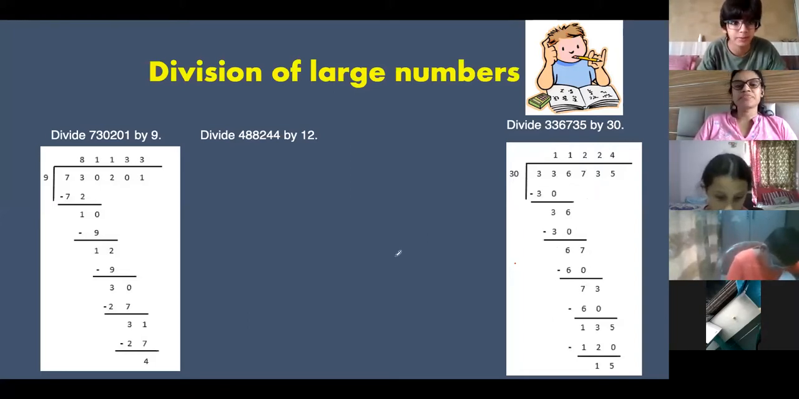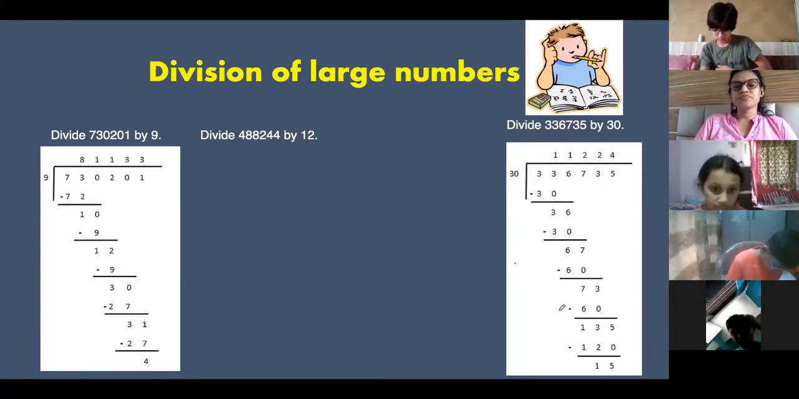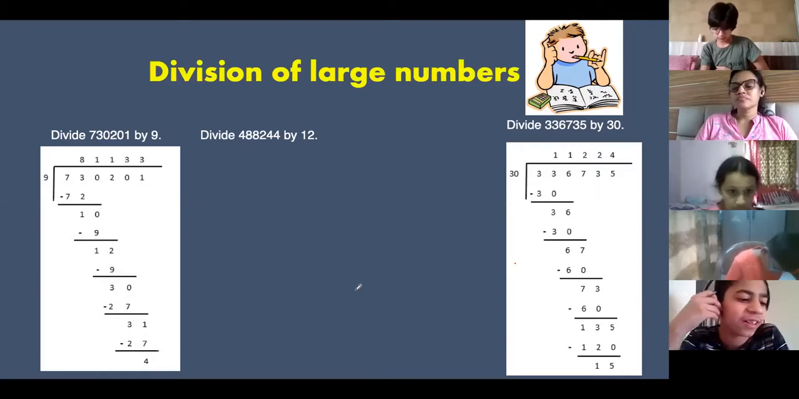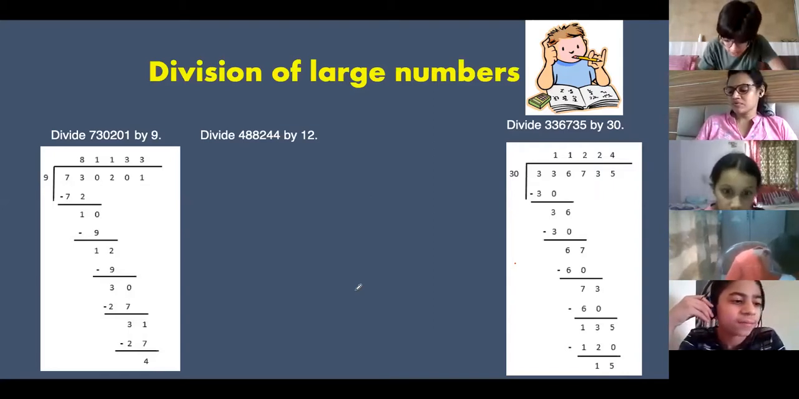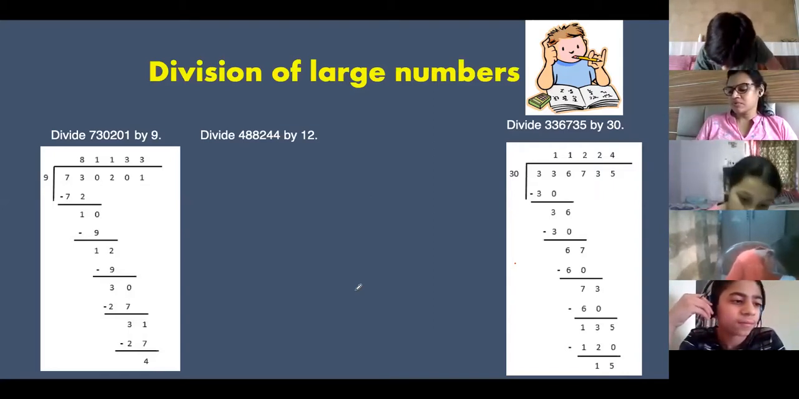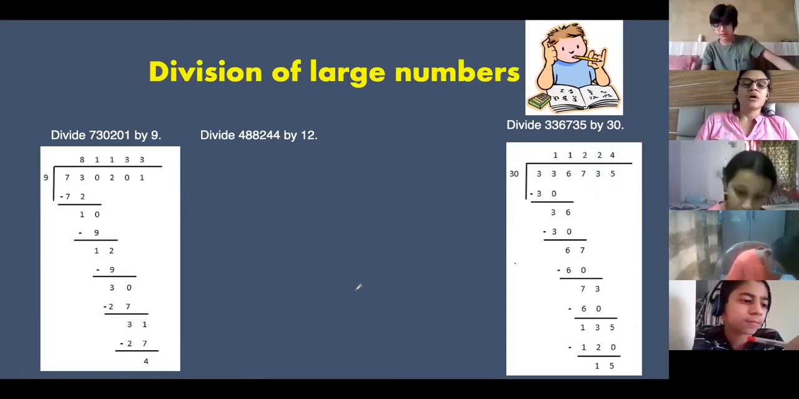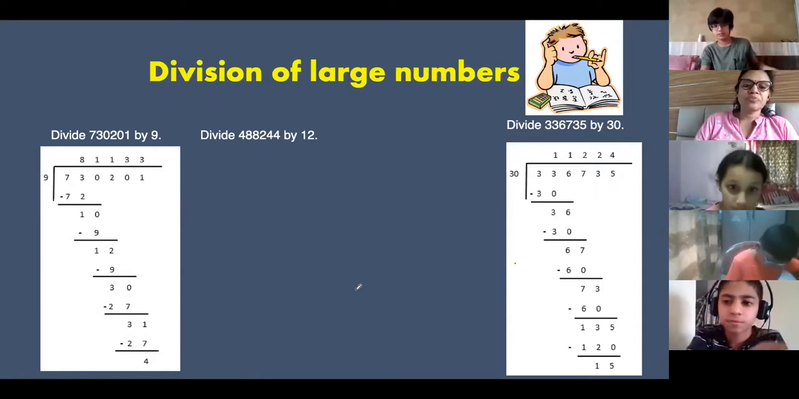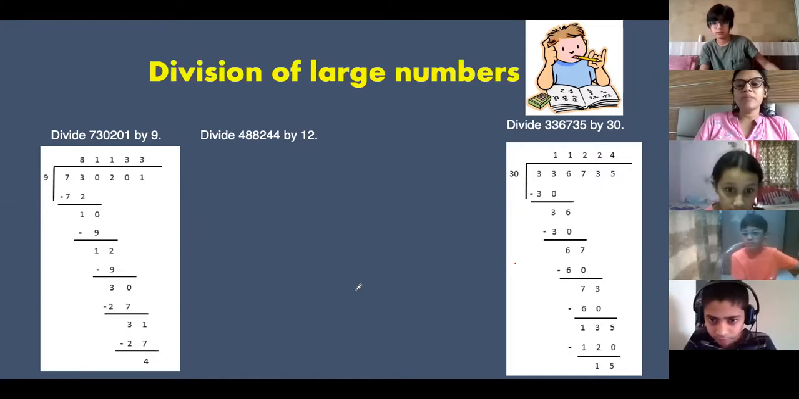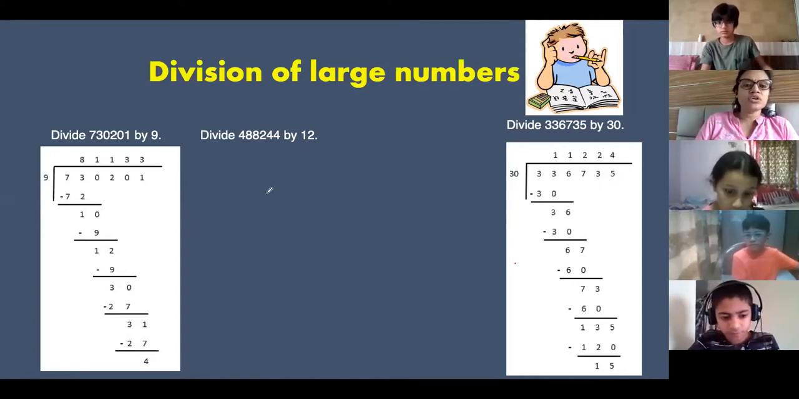Ma'am, I have got the answer. 4685 is the quotient and the remainder is 8. Okay, check.